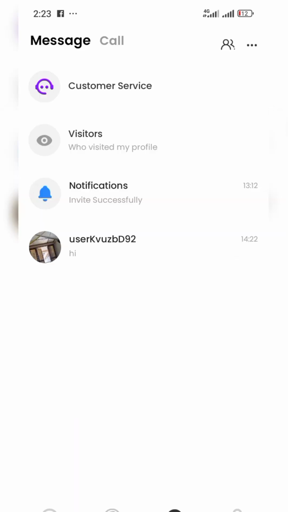The third one is where the messages enter. Now let me take you through. Where are those messages? Let me show you something. These are the people that I invited. Let me show you some. Oh God, the message is not there. I wanted to show you, when somebody says hi, I don't know what happened. Did it delete? When somebody says hi, how are you, you are going to see a certain amount of credit credited to you. That is the lady. Do you get? If you are chatting with somebody, a certain amount of credit will be credited to you.